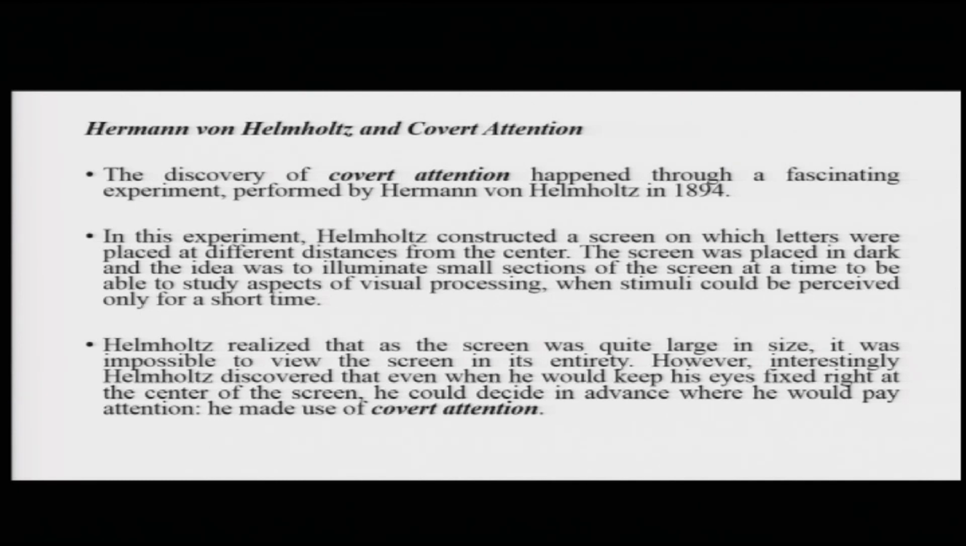For this experiment, Helmholtz constructs a large screen, and on this large screen he marks a center point, and then at various distances from the center point he writes a lot of letters. So he writes all the alphabets, different letters, at fixed distances from the center, and fills the entire screen.